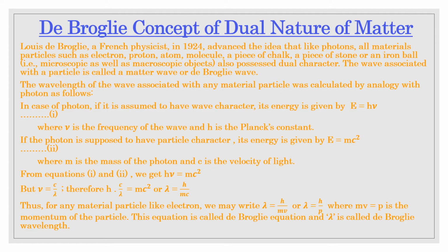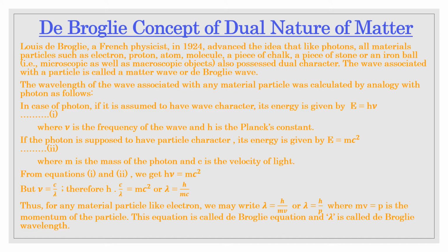After that, Louis de Broglie, a French physicist, in 1924 advanced the idea that, like photons, all material particles such as electron, proton, atom, molecule, a piece of chalk, a piece of stone, or an iron ball, that is microscopic as well as macroscopic objects, also possess dual character. The wave associated with a particle is called a matter wave or de Broglie wave. We will discuss later the differences between matter waves and electromagnetic waves.